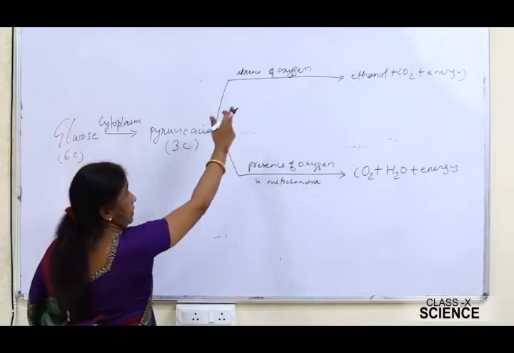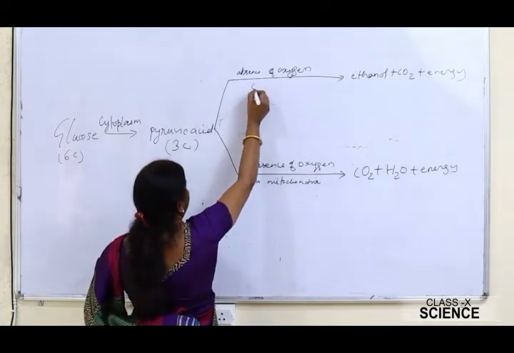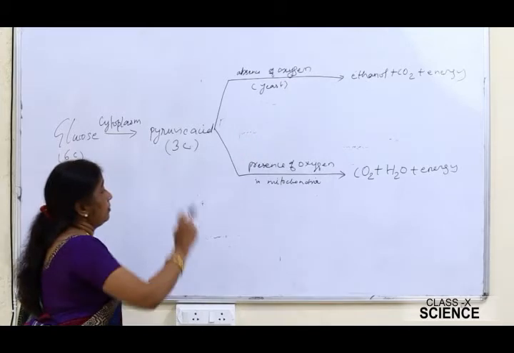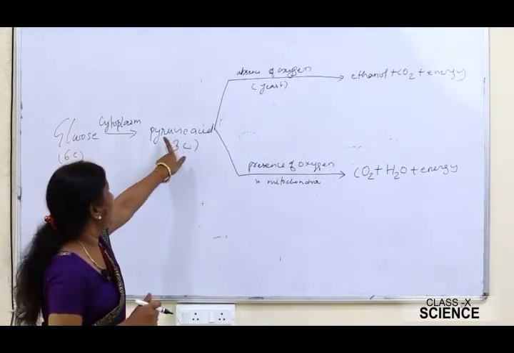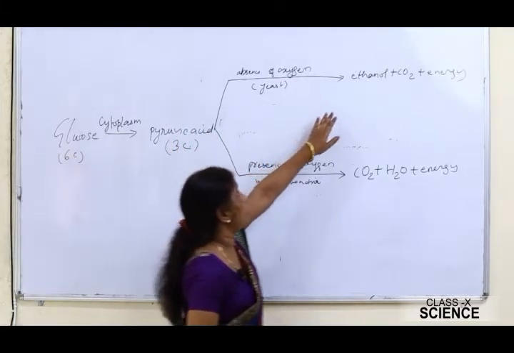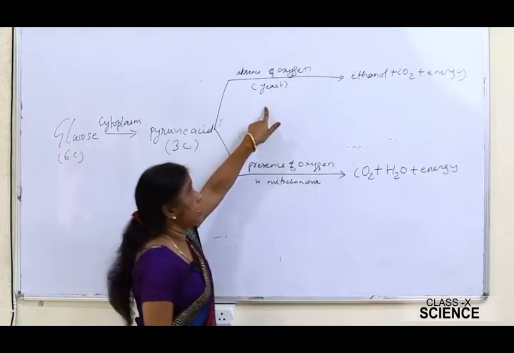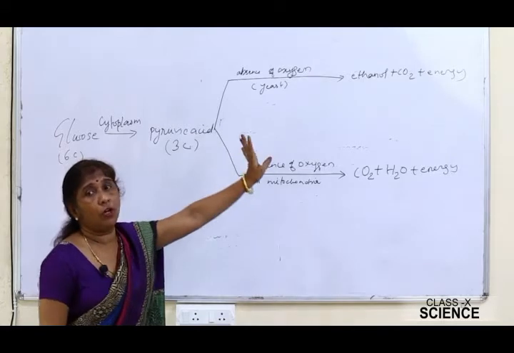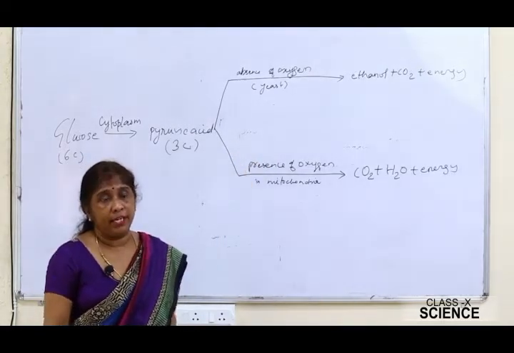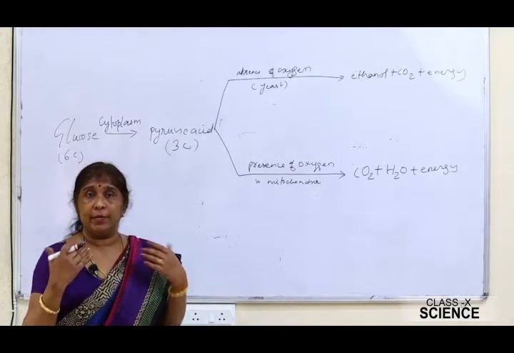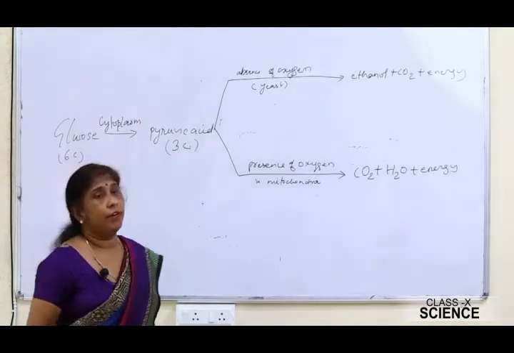This type of respiration takes place in the body of yeast. Pyruvic acid is a 3-carbon compound, whereas ethanol is a 2-carbon compound. This process is also called alcoholic fermentation, and it is used on a commercial scale for the production of wine, beer and other alcoholic beverages.